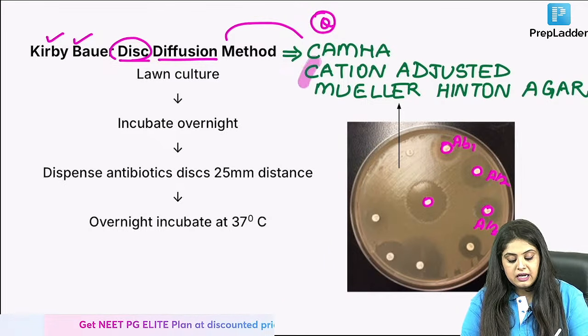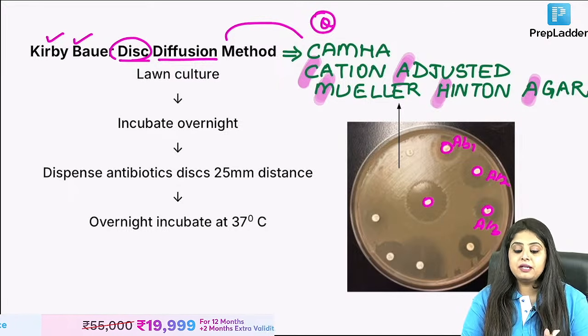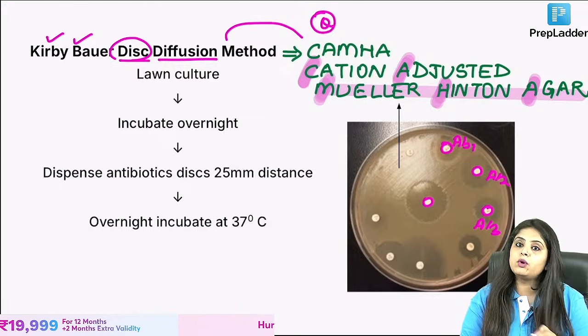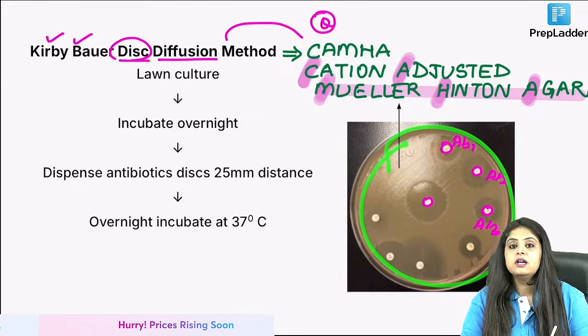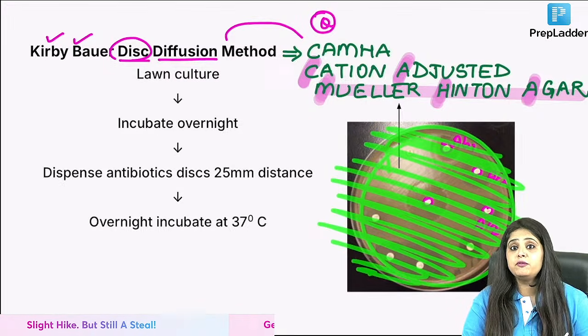It is cation adjusted Mueller-Hinton agar. Sometimes they write CAMHA, sometimes they only write Mueller-Hinton agar. Whatever is written, it's the same. They have used Mueller-Hinton agar. After that, they have put whatever urine sample was there, they have put that entire urine sample on top of it. They have covered it.